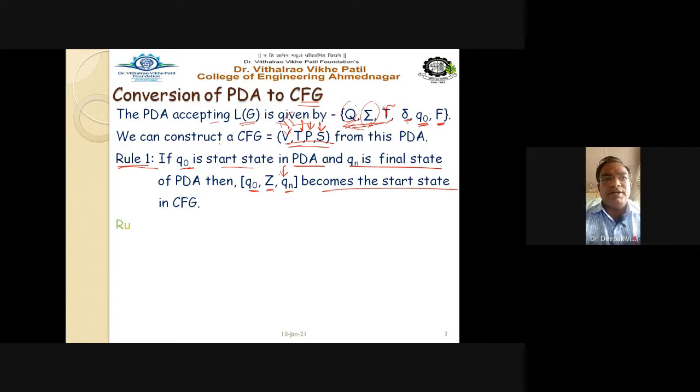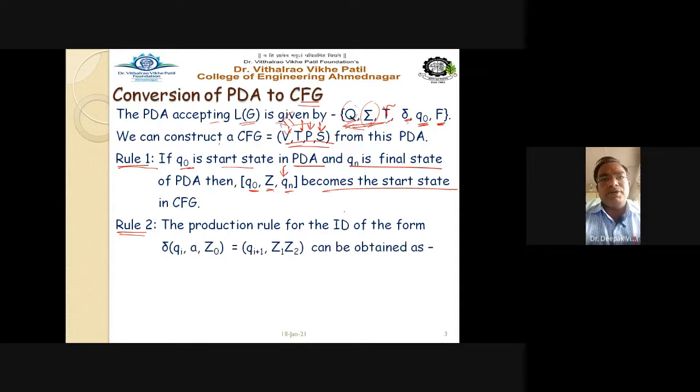Next, the rule number 2. Rule number 2 tells the production rule for the ID. Listen very carefully and see it on your screen: if the PDA rule is in this format, delta(Qi, A, Z0) = (Qi+1, Z1 Z2).